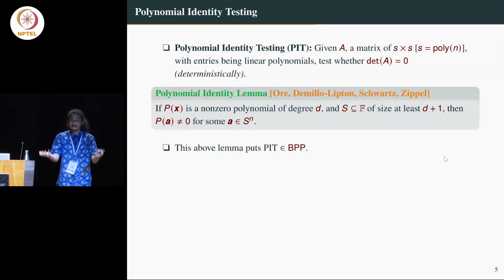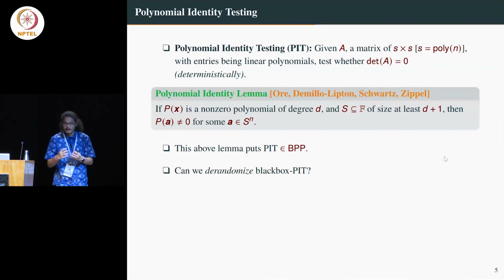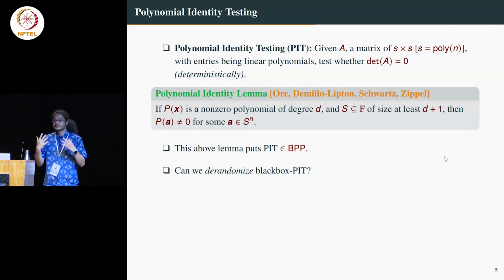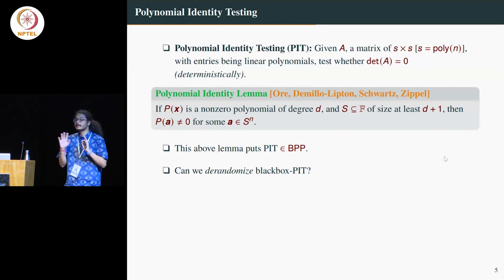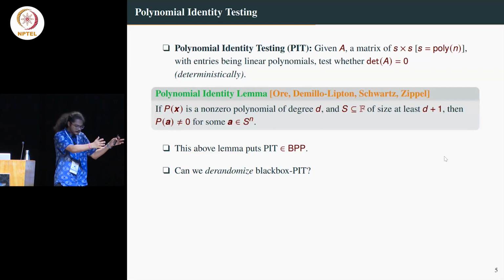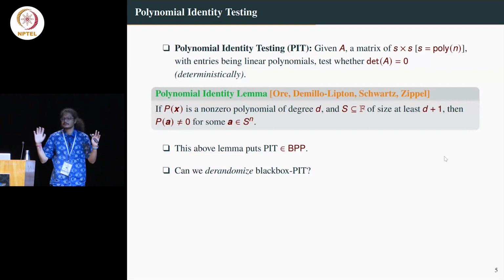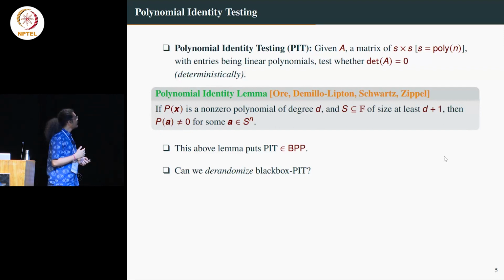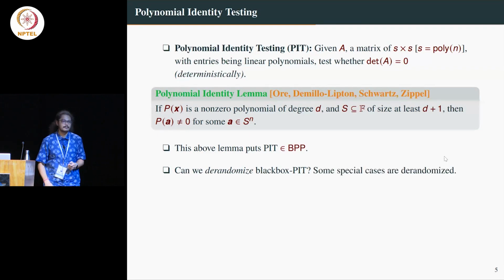The question is, can we de-randomize? So can we remove the randomness from this? There is a famous conjecture of BPP equal to P, where basically it says that all the problems that we can efficiently solve using randomness, we can actually de-randomize. Meaning, can we remove the randomness with a slight blow up of time complexity? Maybe I am solving a problem in 1 hour with randomness, maybe in 10 hours I want to solve that problem without randomness, but can we always do that?